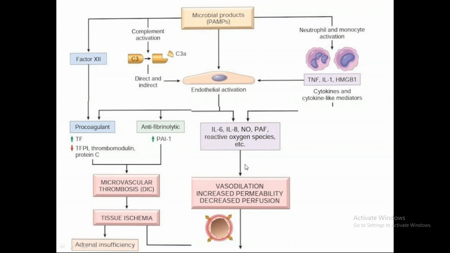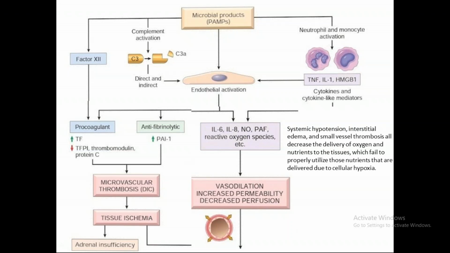This interstitial edema will further press the small vessels, further decreasing the perfusion. And moreover, this microvascular thrombosis is very important, leading to decreased perfusion. This will lead to tissue ischemia. Okay. So we have systemic hypotension, interstitial edema and small vessel thrombosis.